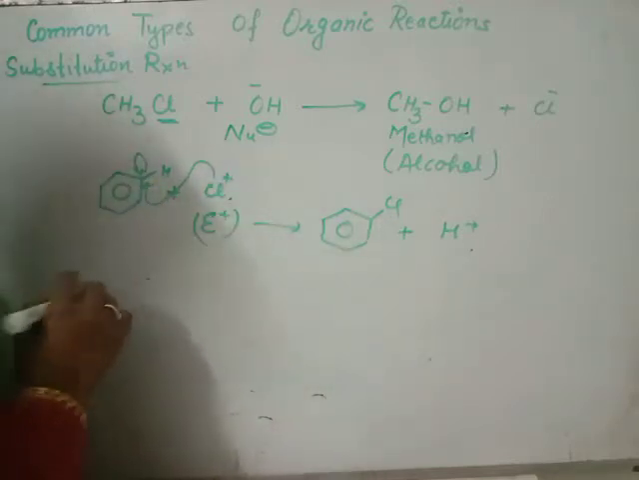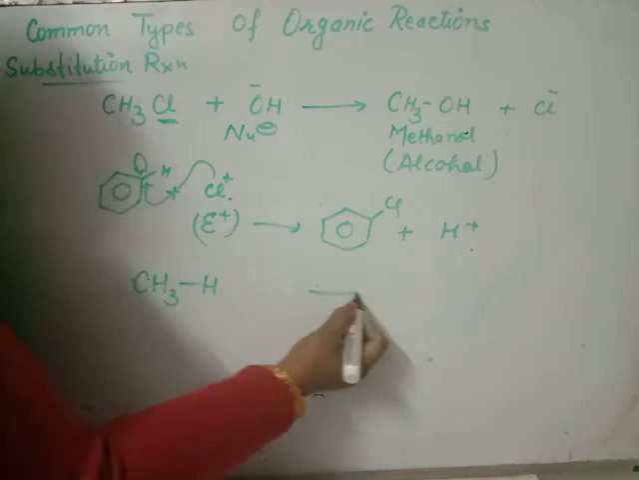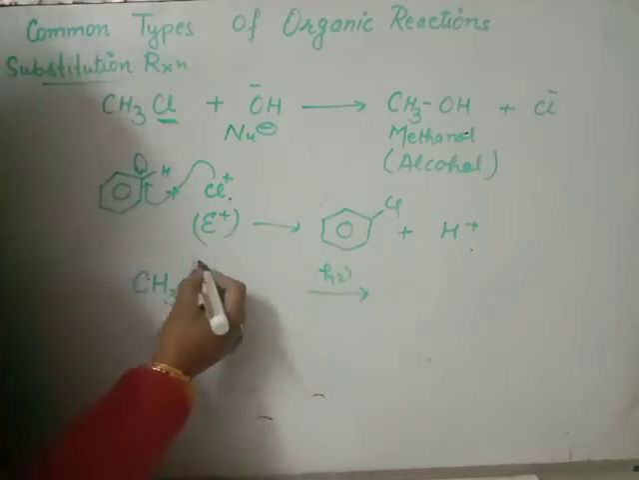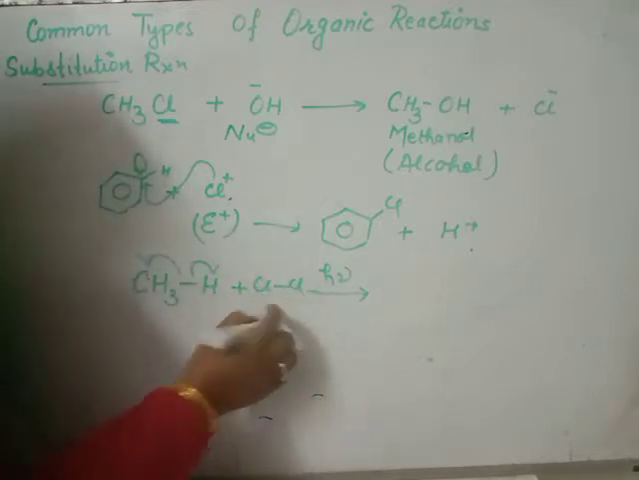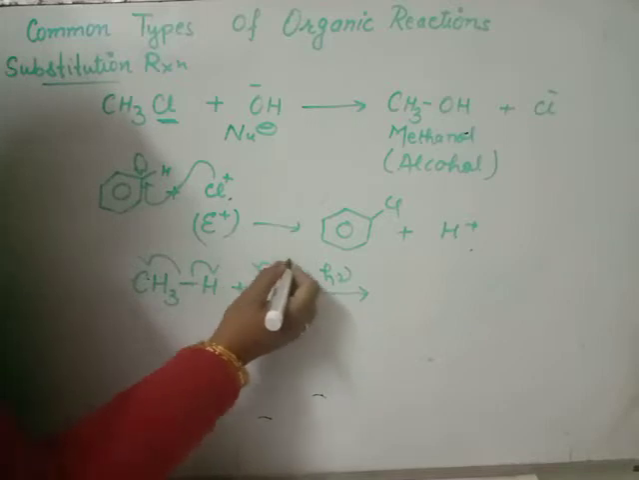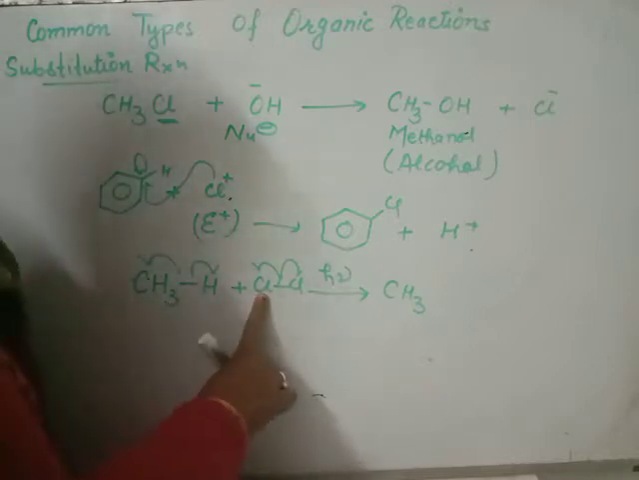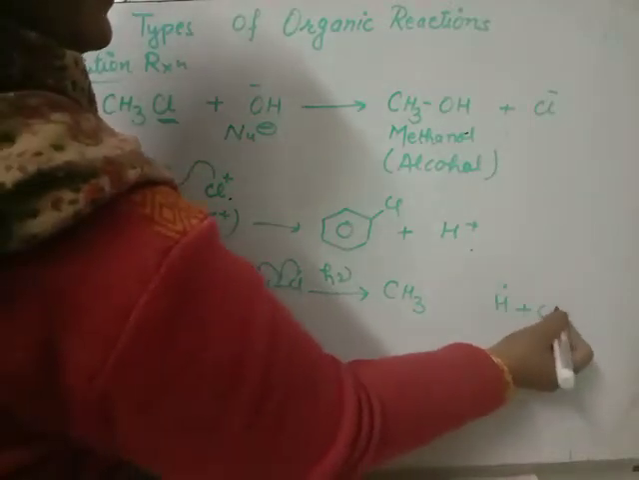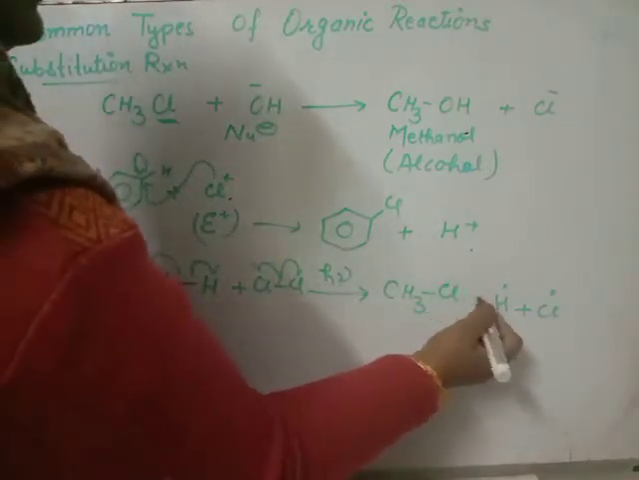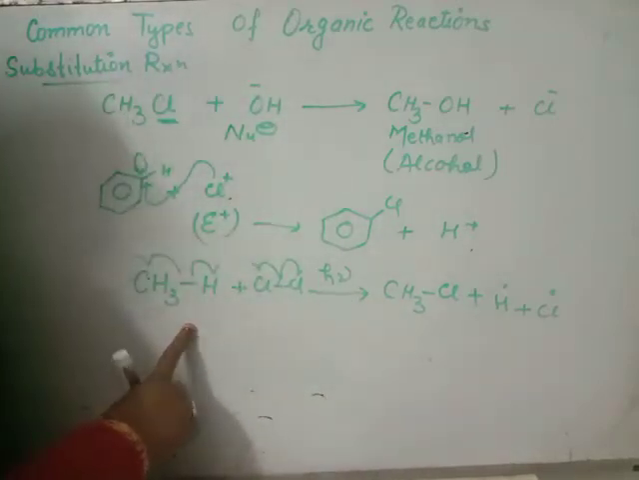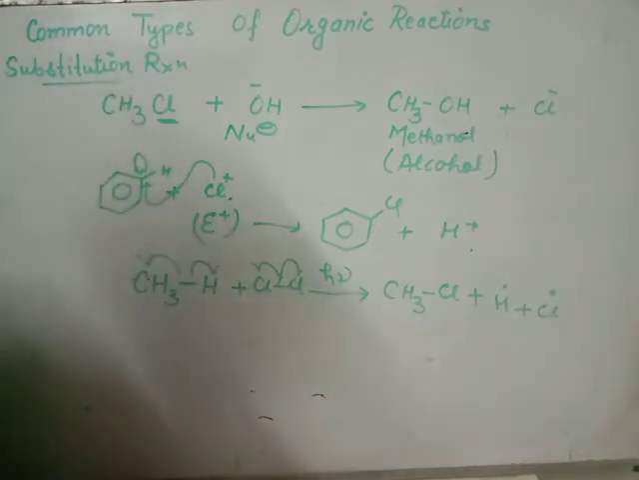In the same kind, beta, free radical mechanism: we have methane. Methane in presence of sunlight decomposes homolytically, and another molecule is chlorine. It is also homolytically cleaved and releases H radical with this chlorine radical, and in place of H, this chlorine free radical combines here. It is the free radical mechanism. That was electrophilic, and that was the nucleophilic mechanism for substitution reaction.